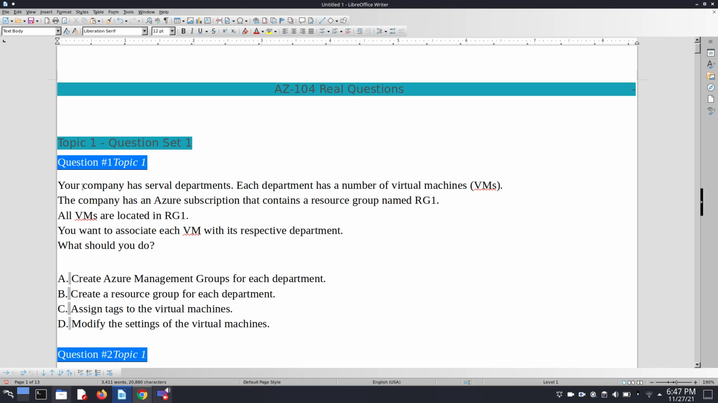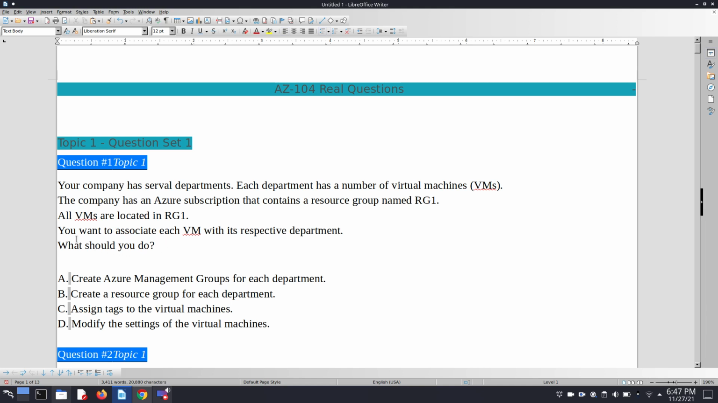Your company has several departments. Each department has a number of virtual machines. The company has an Azure subscription that contains a resource group named Resource Group 1. All VMs are located in Resource Group 1. You want to associate each VM with its respective department. What should you do? Basically, we follow the cut down strategy. It means we first scan all the answers and then we cut down the wrong ones. Finally we get the right one.